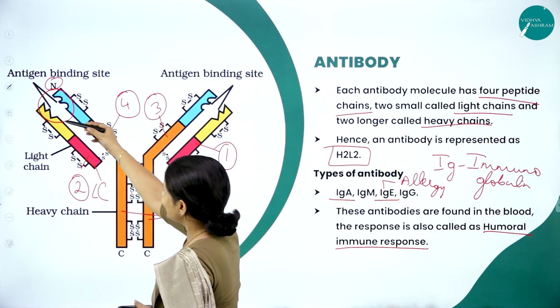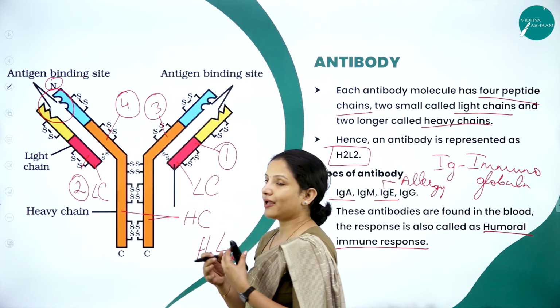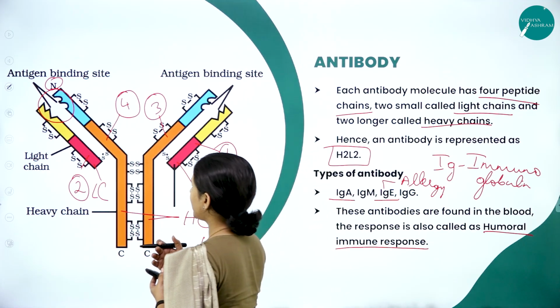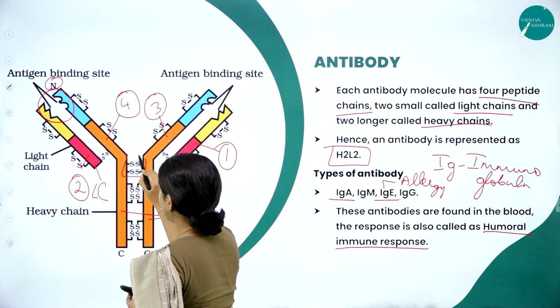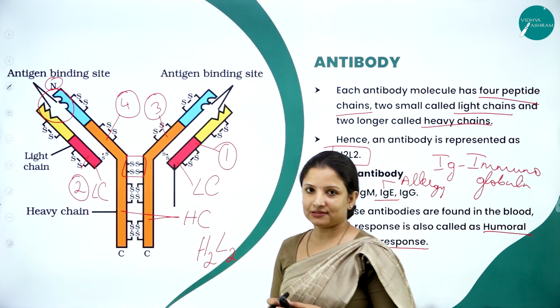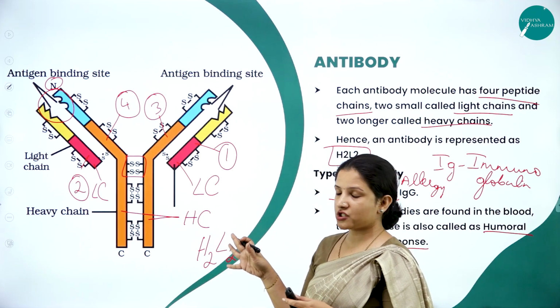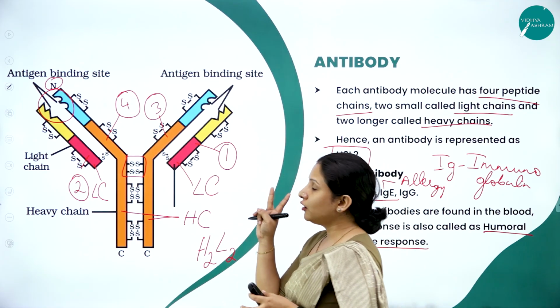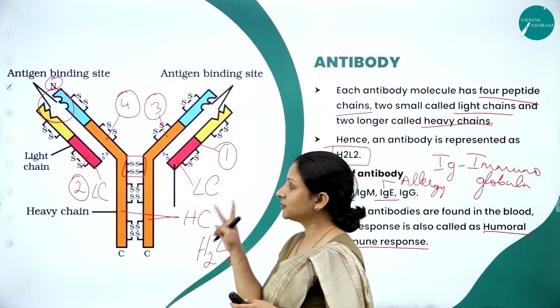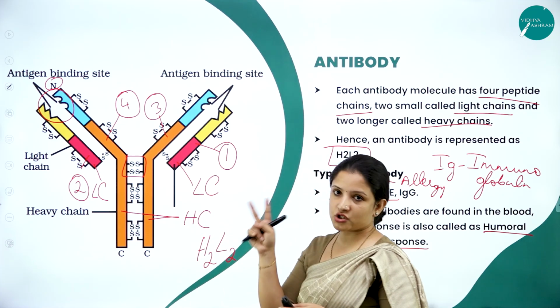And also these bonds, that is the light chain and the heavy chains, they are all held together by a disulfide bond. It is represented by SS. So it is a peptide chain. Antibody is a peptide chain. It has 2 long chains and 2 short chains. The long chains are heavy and the shorter chains are light.